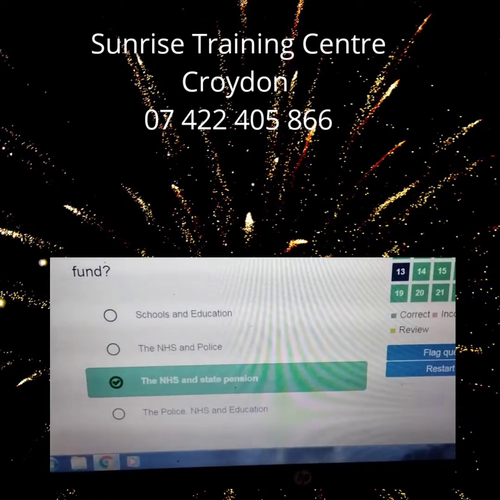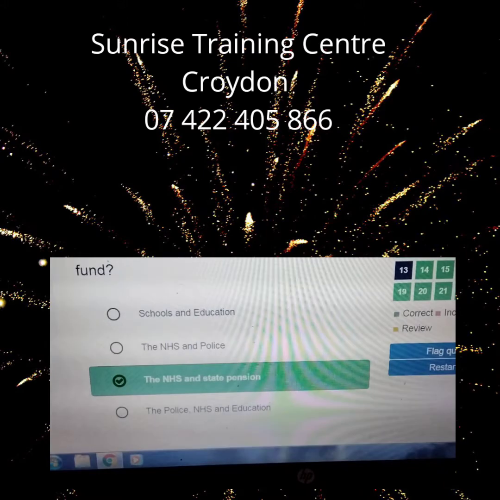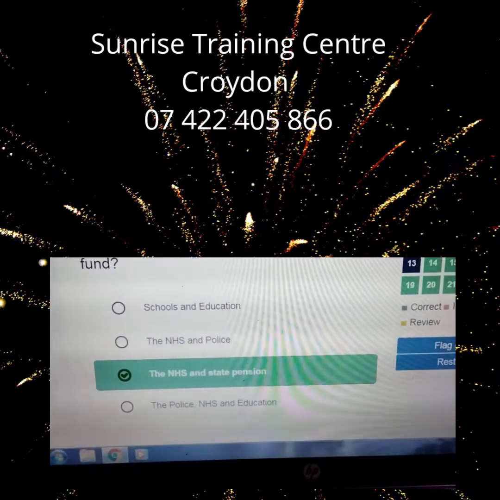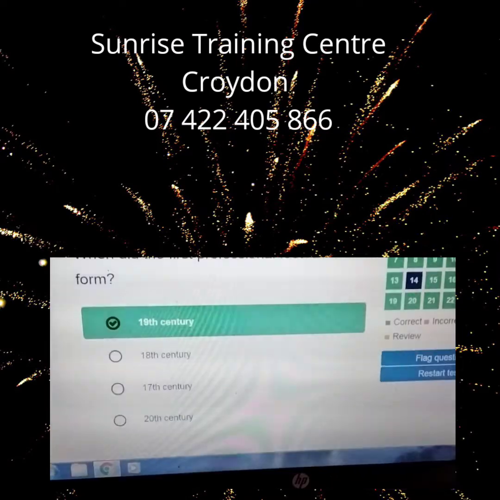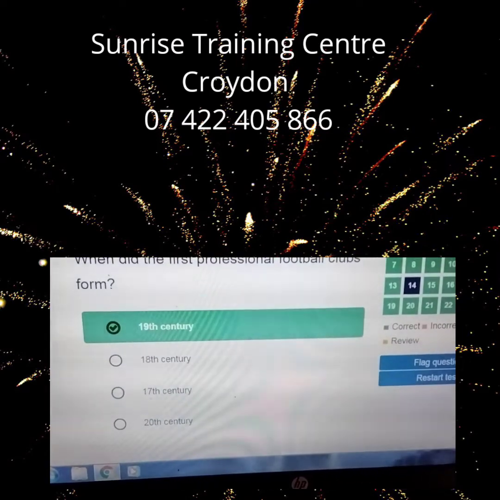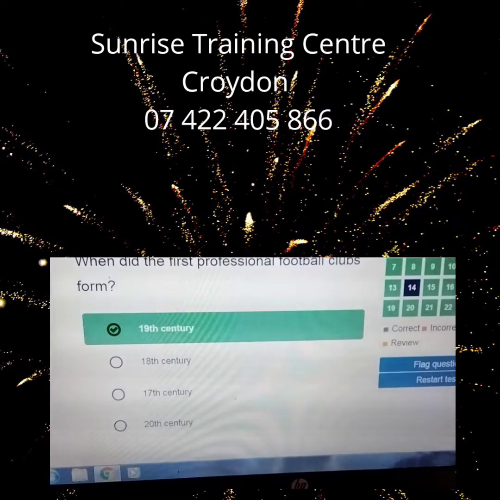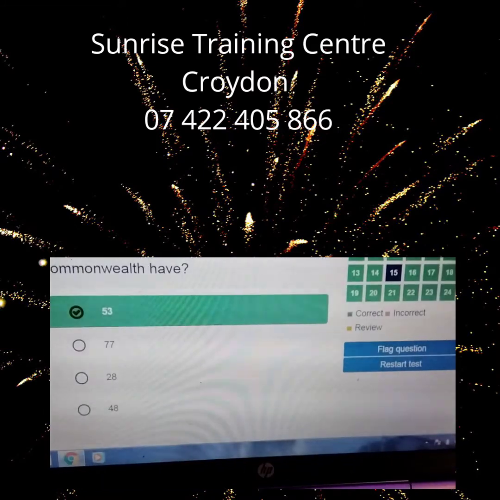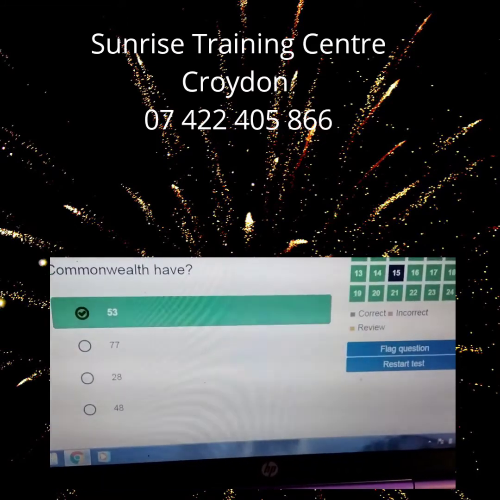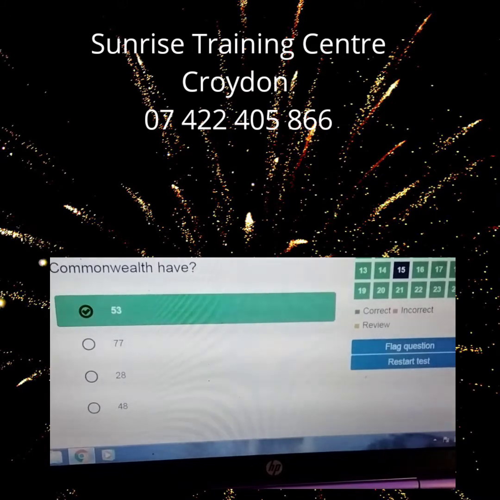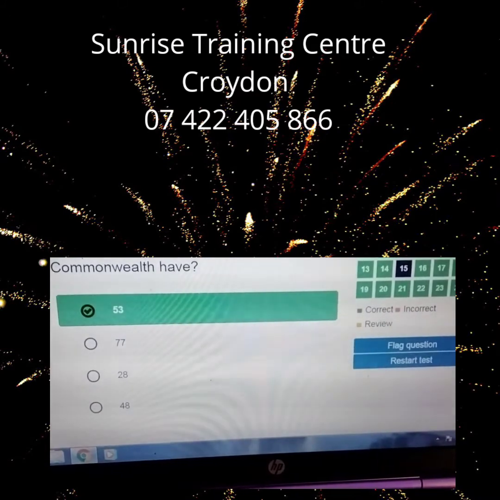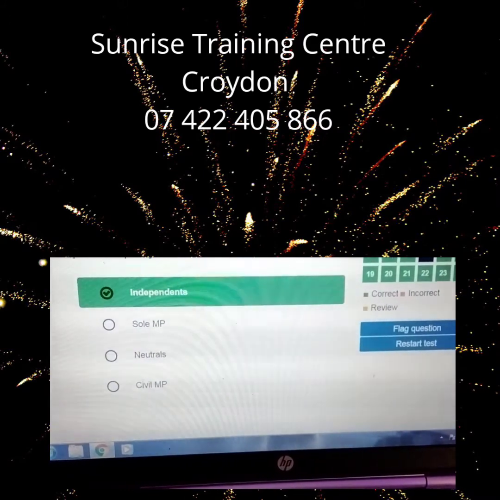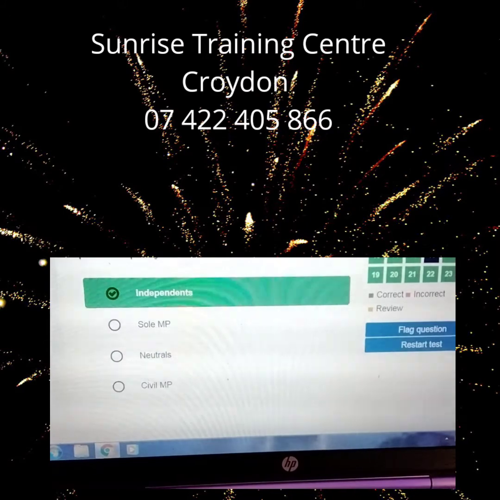What do the National Insurance Contributions fund? The NHS and state pension. When did the first professional football clubs form? 19th century. How many member states does the Commonwealth have? 53 members. What are the MPs who don't represent a political party called?